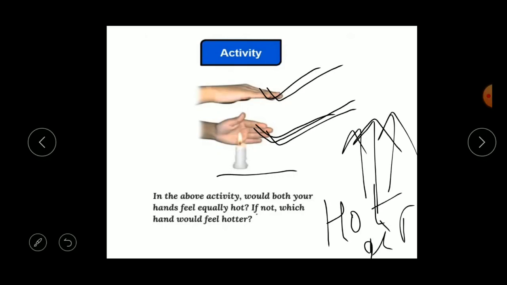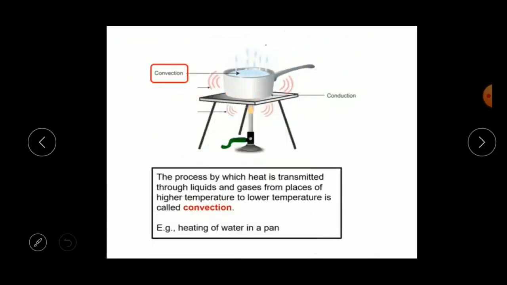Understood, children? Okay. Now, what is convection? The process by which heat is transmitted through liquids and gases from places of higher temperature to lower temperature is called convection.